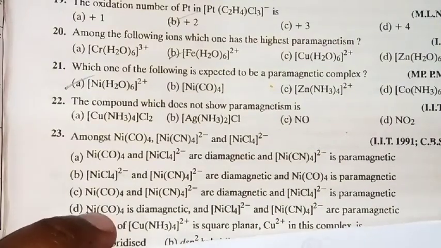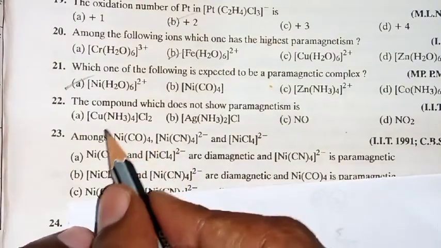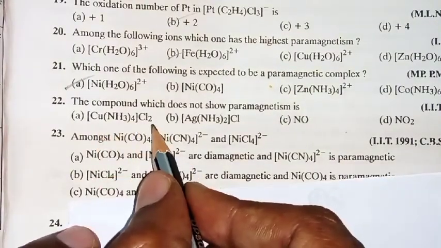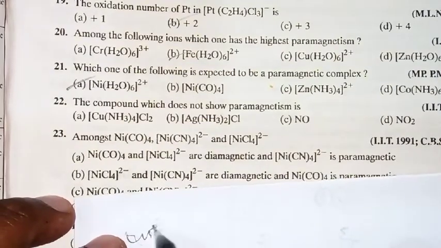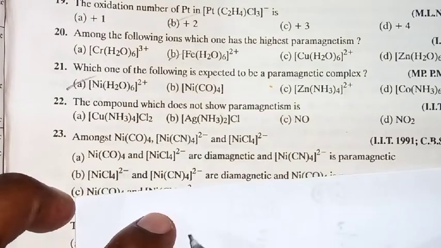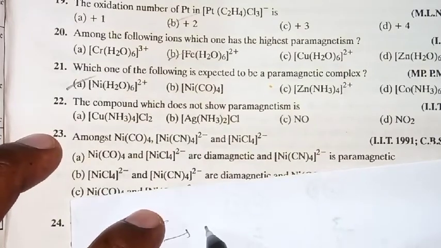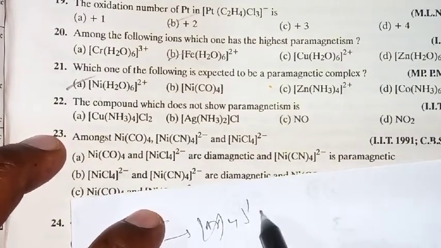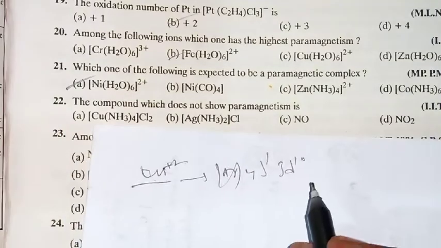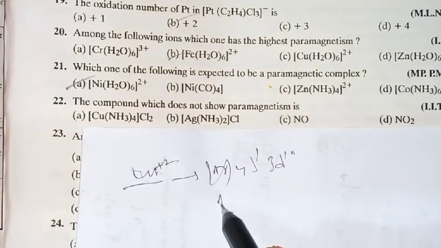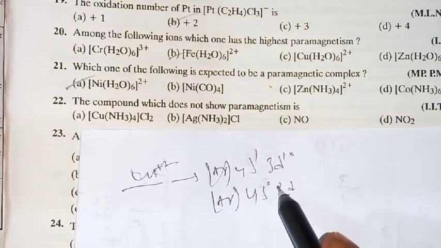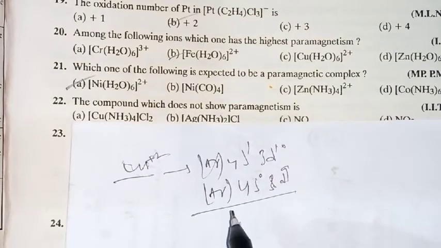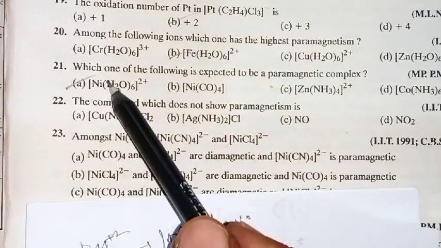So observe here. Here also, if you take the [Cu(NH3)4]Cl2 complex, copper will be Cu plus 2. So for Cu plus 2, what configuration will we get here? Argon 4s1 3d10 is the copper configuration. So if you remove one electron from 4s and one electron from 3d, we get 4s0 3d9. This is the configuration of Cu plus 2. Is it okay?